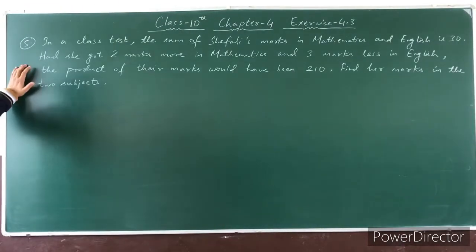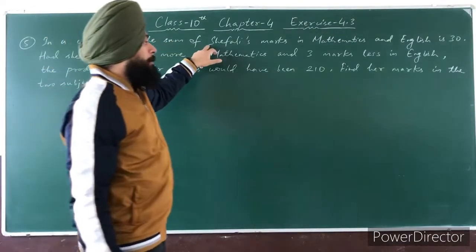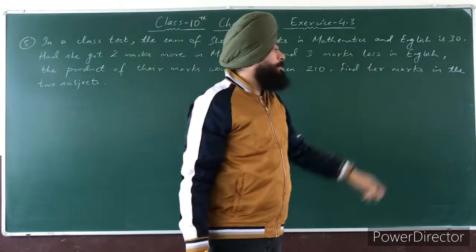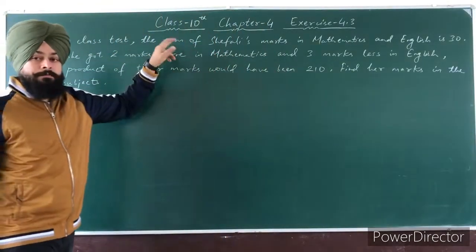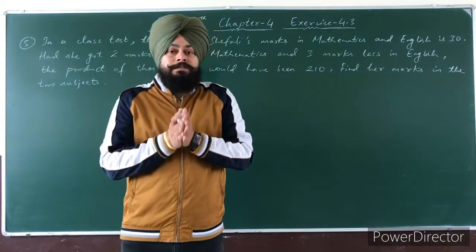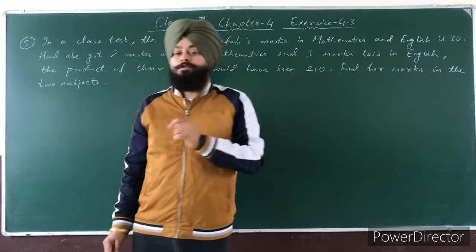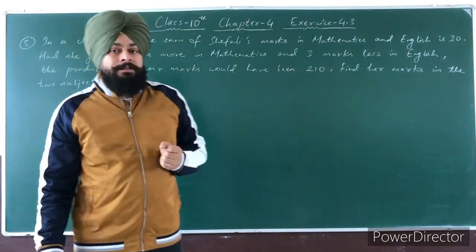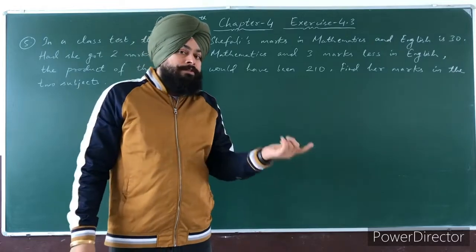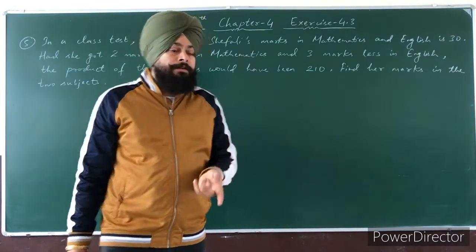Now next, see question number 5. In a class test, the sum of Shefali's marks in mathematics and English is 30. That means the sum of her marks in maths and English is how much? 30. Suppose she got 21 marks in mathematics, then in English she scores how many marks? 30 minus 21, that is 9.